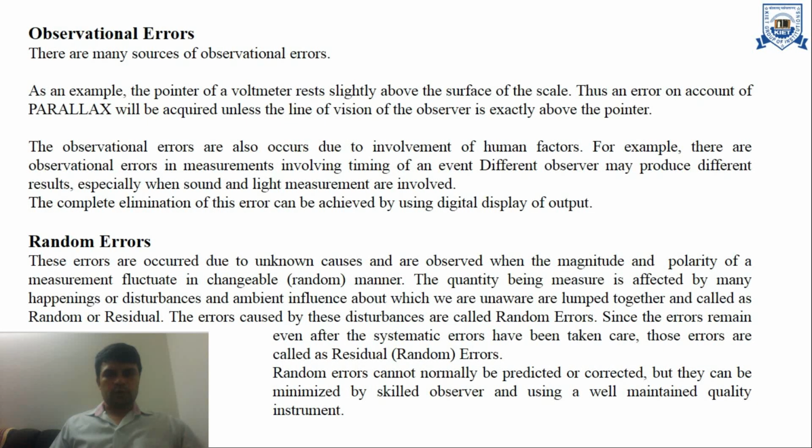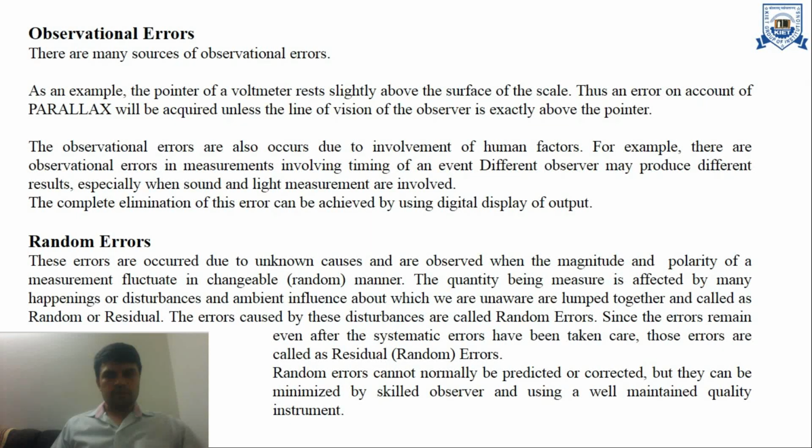Then we have observational error. There are many sources of observational error. For example, the pointer of the voltmeter rests slightly above the surface of the scale. Thus, an error on account of parallax will be acquired unless the line of vision of the observer is exactly above the pointer. Observational errors also occur due to involvement of human factors.